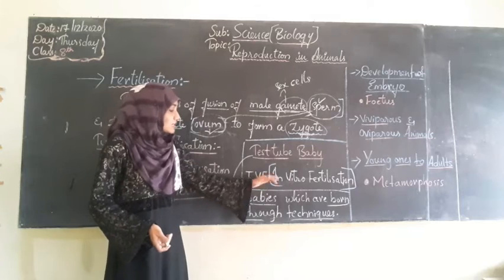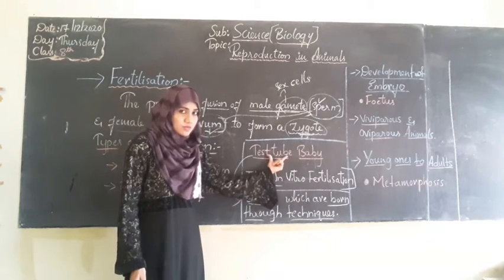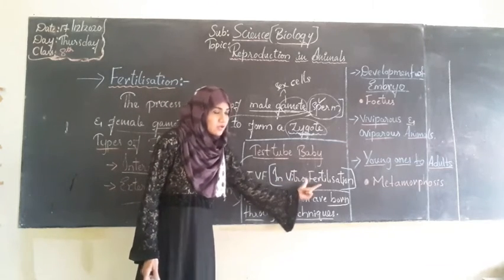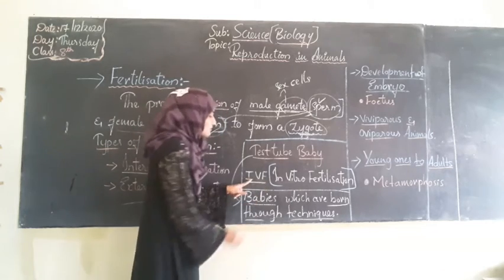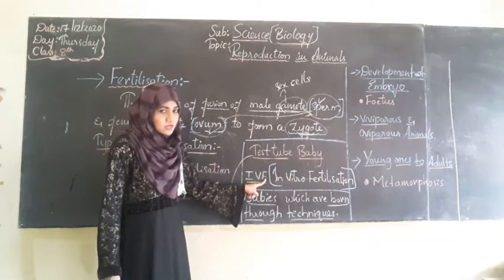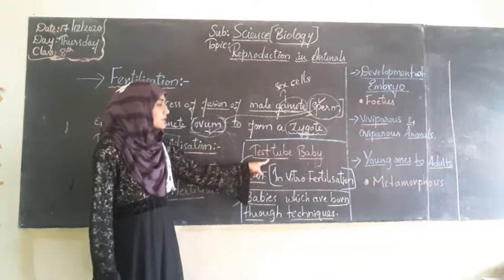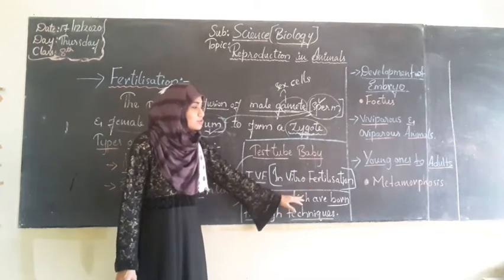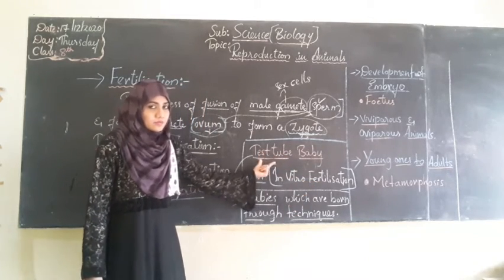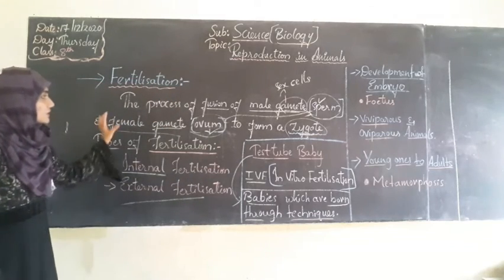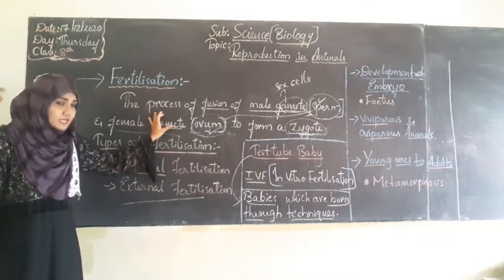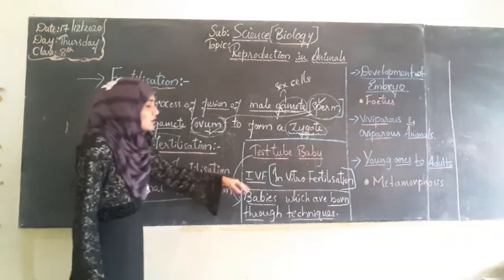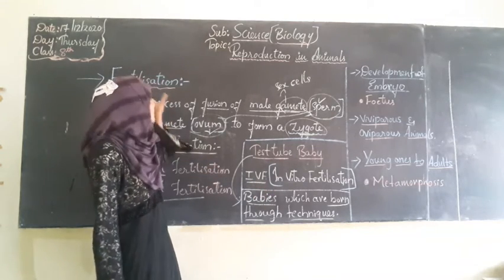To make this test tube baby, we will use a kind of fertilization called in vitro fertilization, IVF. So what is this IVF? It is in vitro fertilization. The IVF technique will be used to develop a test tube baby. So this is what is meant by fertilization. We will see the process of fertilization, the types of fertilization, internal and external, and also in vitro fertilization.